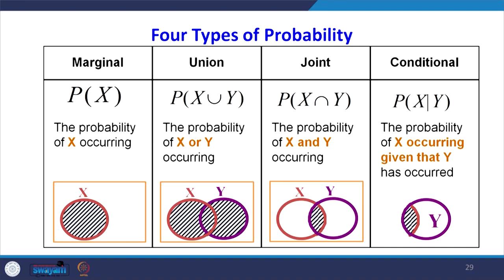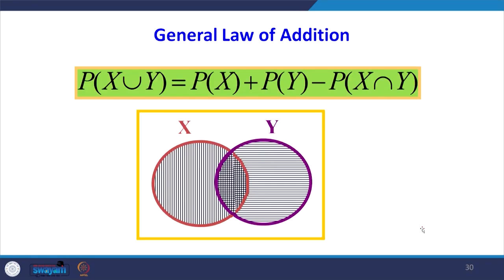Then union probability, it is x union y, the probability of x or y occurring. Then joint probability or common probability, the probability of x and y occurring together, the middle portion. Then conditional probability, the probability of x occurring given that y has occurred. Here there are two events, and the probability of the outcome of x depends upon the outcome of y. So we read it as probability of x given that y has occurred. This is the Venn diagram notation for expressing conditional probability.